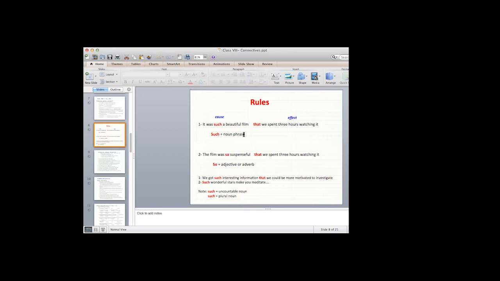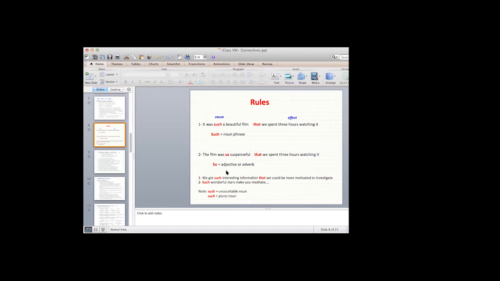We got such interesting information that we could be more motivated to investigate. Such plus interesting plus information. Information is a noun, interesting is an adjective. Such wonderful stars make you meditate. We can always start with such, but we don't have that here.